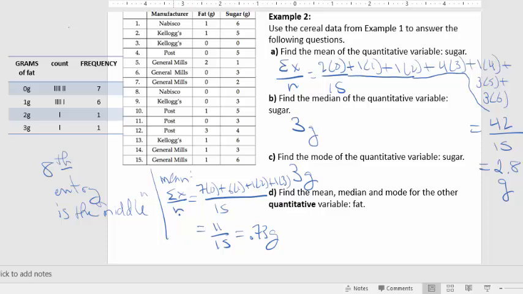And then the median and the mode, I can do the same thing I did before. So again, I remember that the 8th entry is the middle. So there's 7 zeros. So the first 7 are right there. So the 8th one is actually going to be here, in 1 gram. So the median is going to be 1 gram. And then the mode is just the one that happens most frequently. And the one with the greatest frequency is actually 0. So the mode is 0 grams. So 0.73 grams for the mean, 1 gram for the median, and 0 grams for the mode.